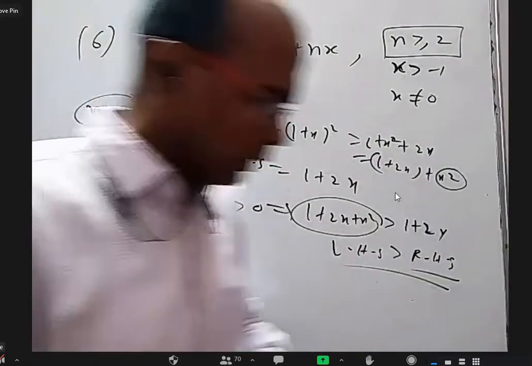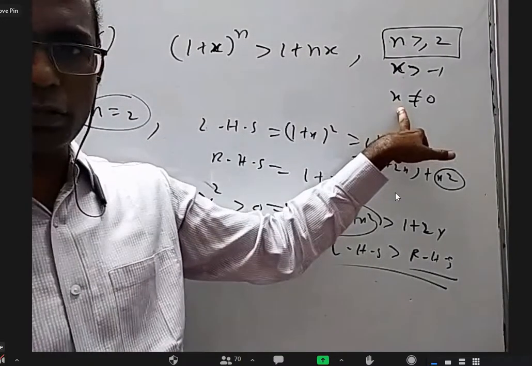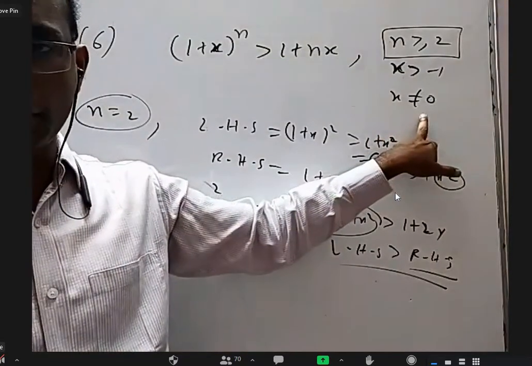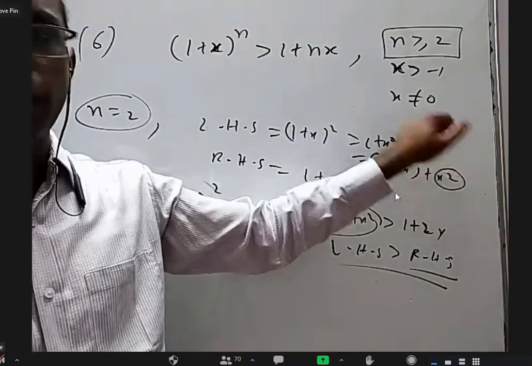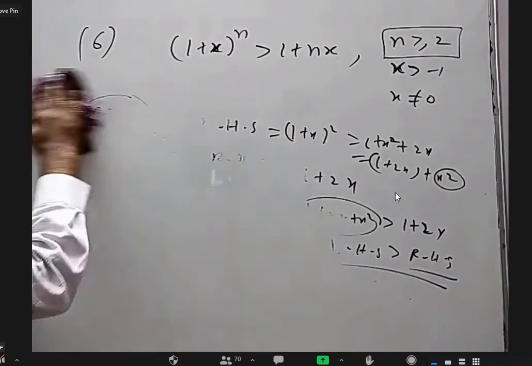Sir, when x equals 0. Your doubt is good, but here they gave x not equal to 0. That's the reason. Okay, sir. Yeah, good that you have noticed that, because normally x square is greater than or equal to 0.